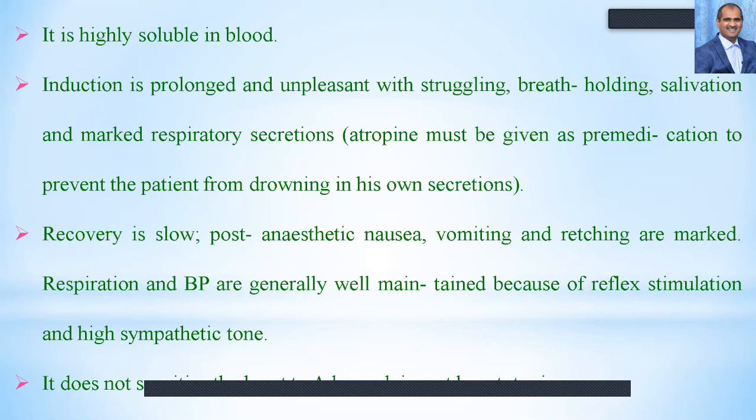because the ether will produce a lot of secretions in the airway, then it may go inside the lungs and the patient may drown in his own fluids. So that's why atropine is given, which is a very good anti-secretory agent. Recovery is slow, potent anesthetic, nausea, vomiting, retching are very, very marked. The respiration and BP are generally very well maintained because of the reflex stimulation of the sympathetic tone.